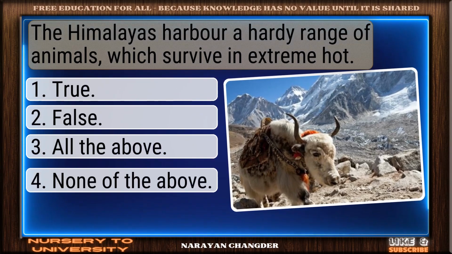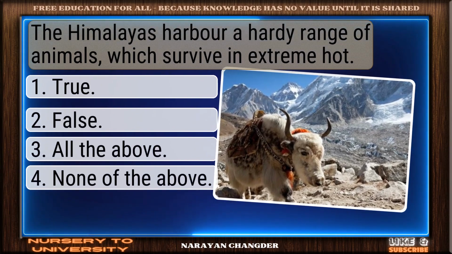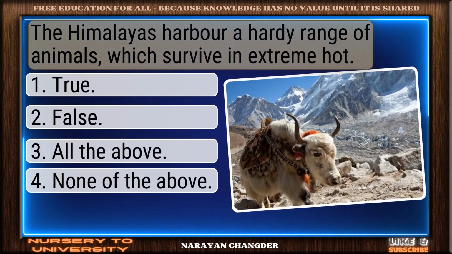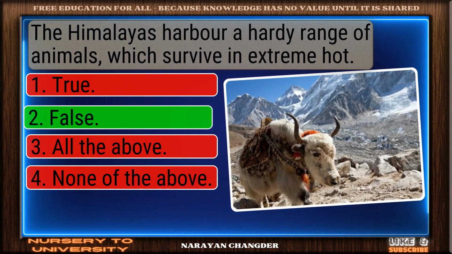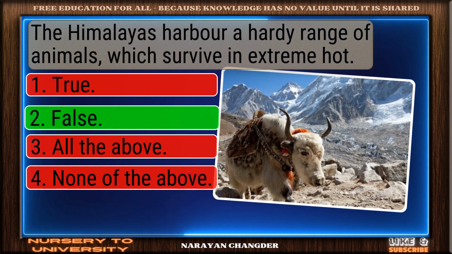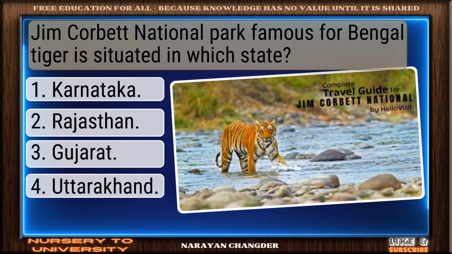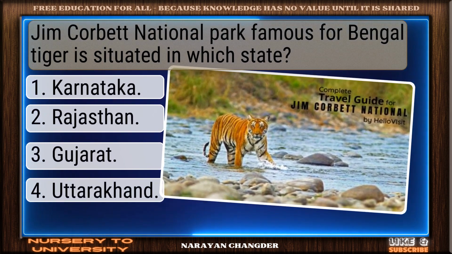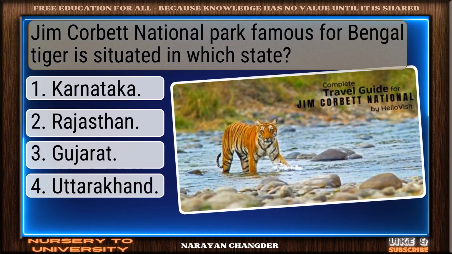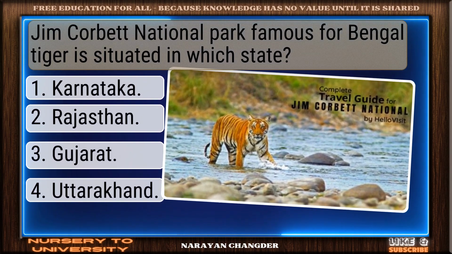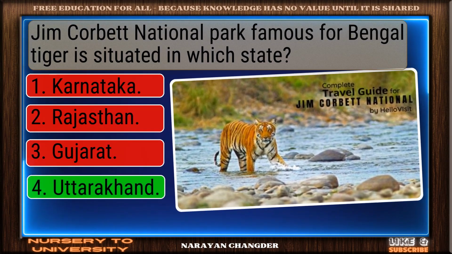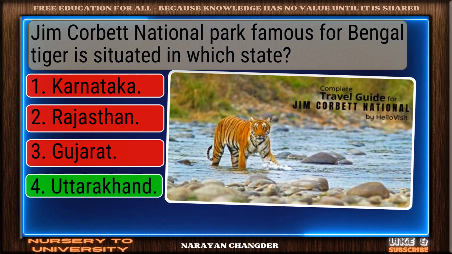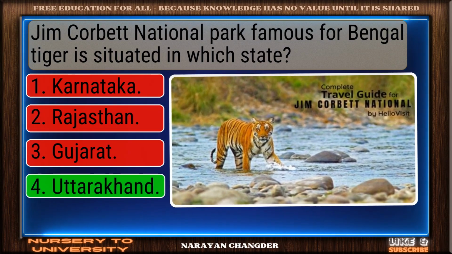Question number 82. The Himalayas harbor a hardy range of animals which survive in extreme heat. Nice work. You chose false, and it is correct. Question number 83. Jim Corbett National Park, famous for Bengal tiger, is situated in which state? Great thinking. Uttarakhand is the right choice.